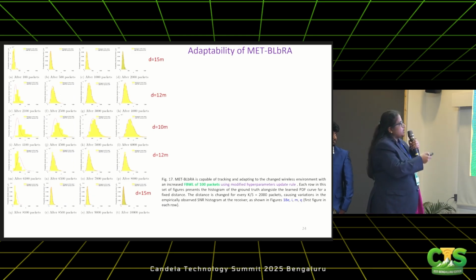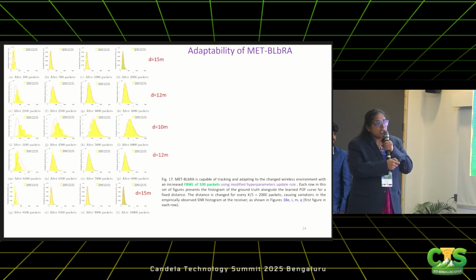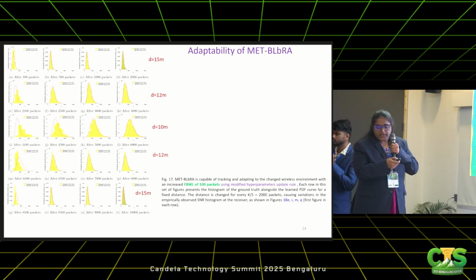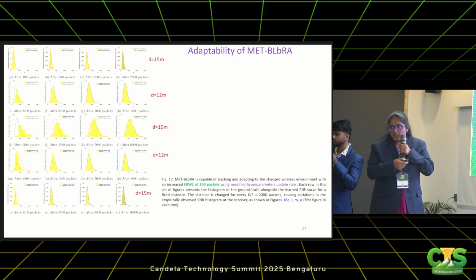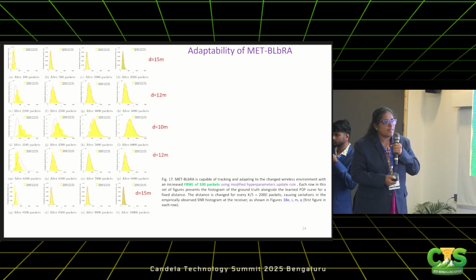Here, if you see D equal to 15, because of the higher distance, path loss is higher and SNR is lower. The x-axis is SNR. At D equal to 12, because of the decreased distance, the SNR is higher now. Again, at D equal to 10, the SNR is higher still. So the same thing can be observed now. Can you play that video?